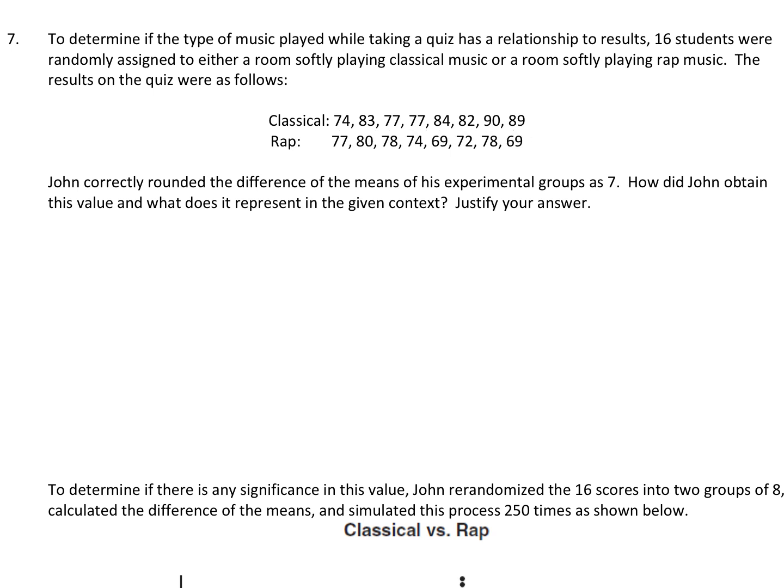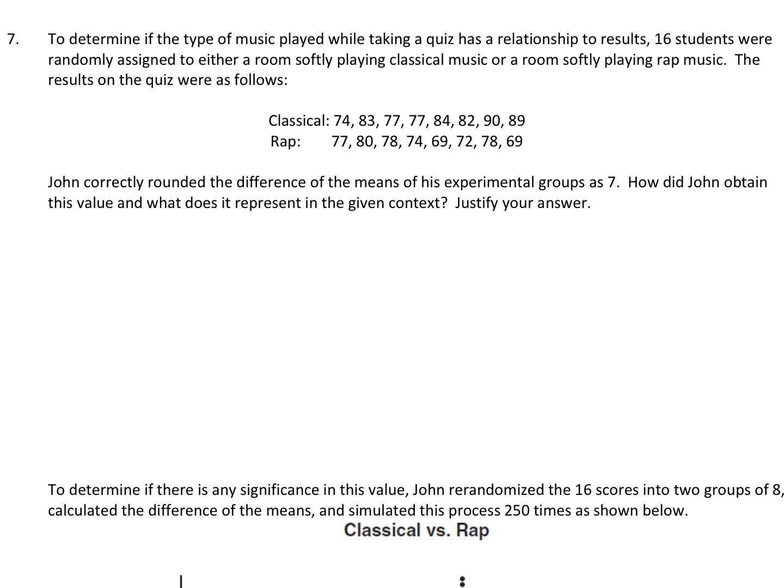And then he found the average of the students in the rap group. So he added these up and divided by 8. And then he found their difference. And when he did, this answer rounded to 7. Now, you could either show the work for this, when they said, how did John obtain this value? You could show the work. You can find the average for this, find the average for this, and then subtract them.